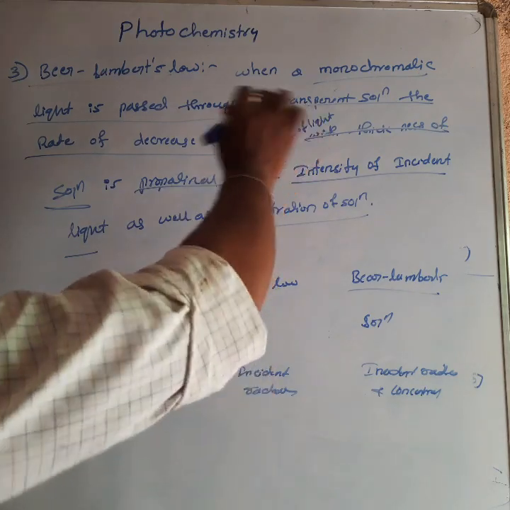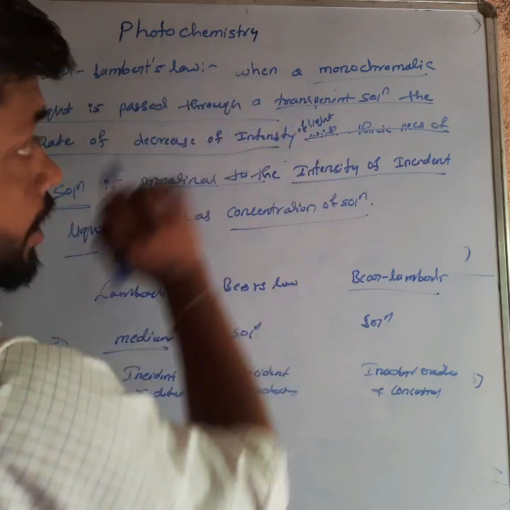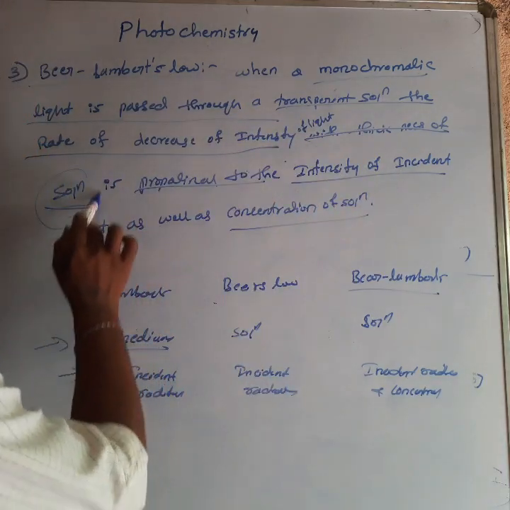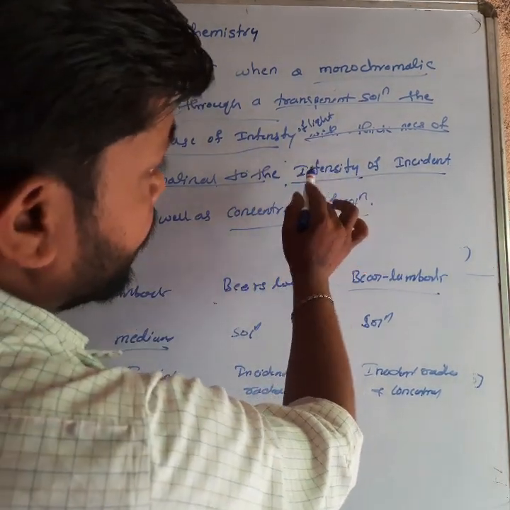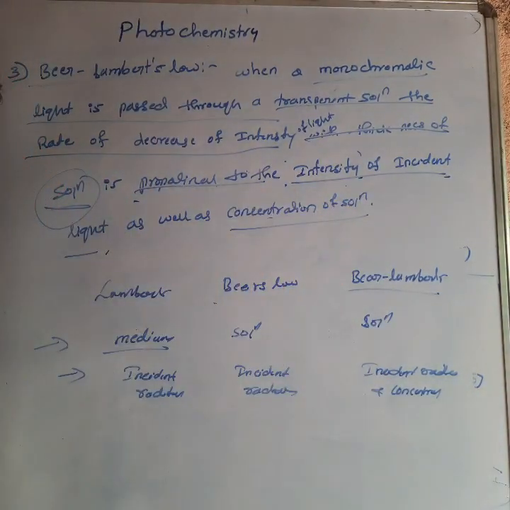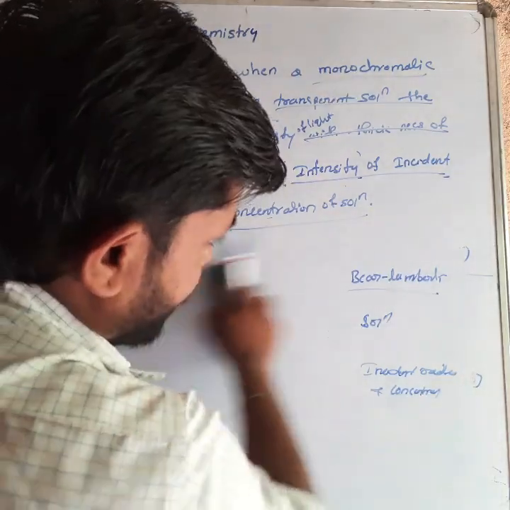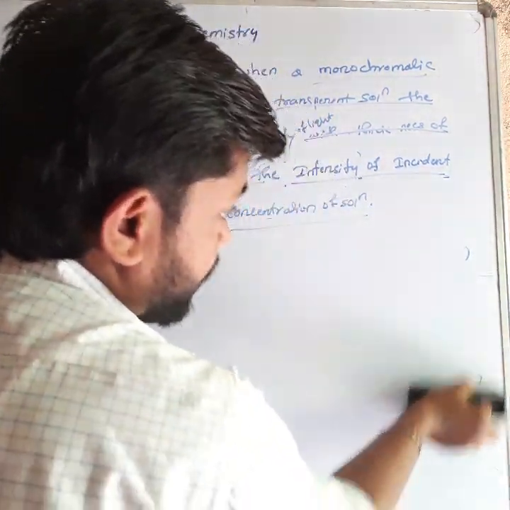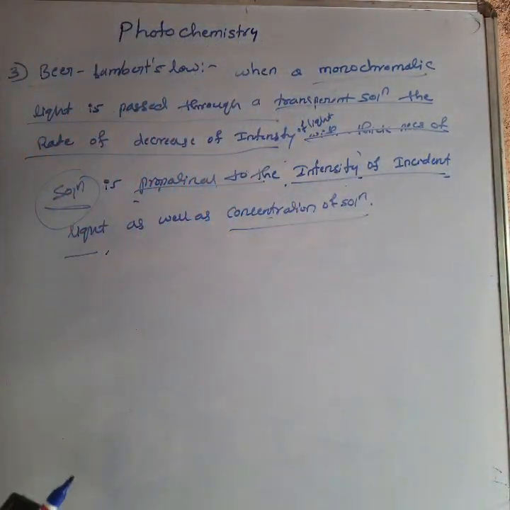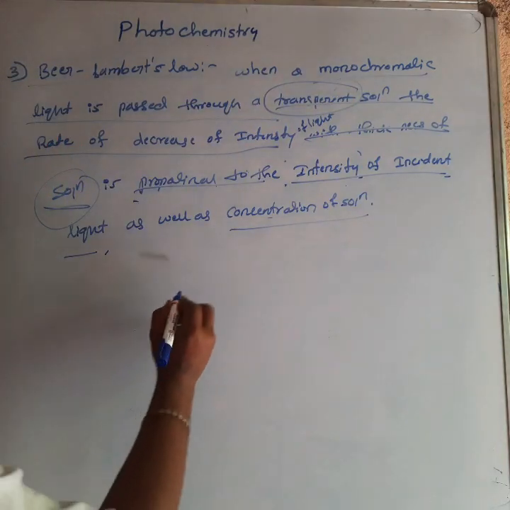See here, when monochromatic light is passed through a transparent solution, the rate of decrease of intensity of light along with the thickness of the solution is directly proportional to the intensity of the incident light as well as the concentration of the solution. This is the Beer-Lambert's law. Consider one solution, whatever solution you take, but that solution must be transparent. In Beer's law, you can take the transparent solution.